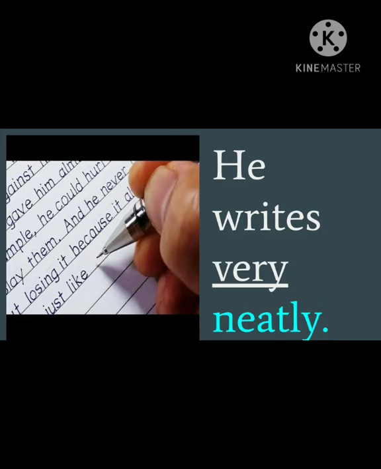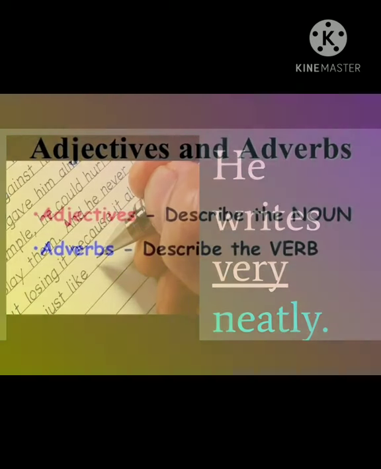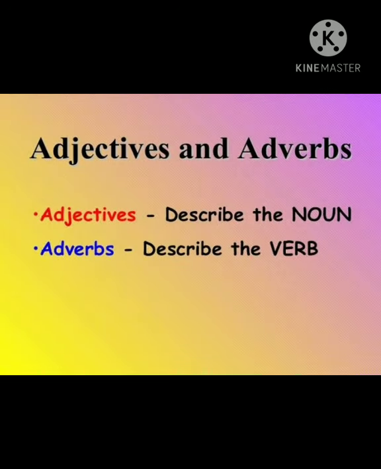Same way in the next example, neatly is the adverb as it tells how the work is done. How does he write? Neatly. So neatly is the adverb. But the word very tells how neatly he writes. He writes very neatly. So very is the adverb which describes another adverb.